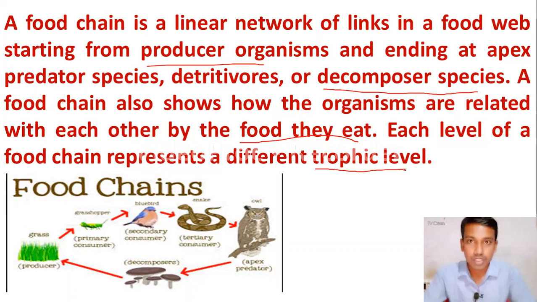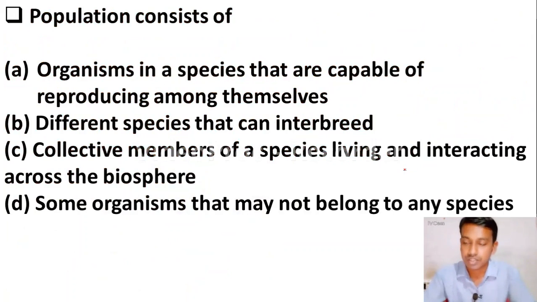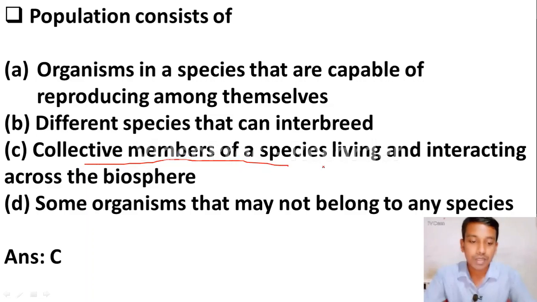Okay, let us move to the next question. Population consists of: option A, organisms in a species that are capable of reproducing among themselves. Option B, different species that can interbreed. Option C, collective members of a species living and interacting across the biosphere. Option D, some organisms that may not belong to any species. Friends, the right answer for this question is option C, collective members of a species living and interacting across the biosphere is known as the population. So please remember this.